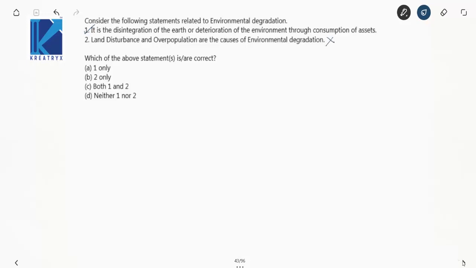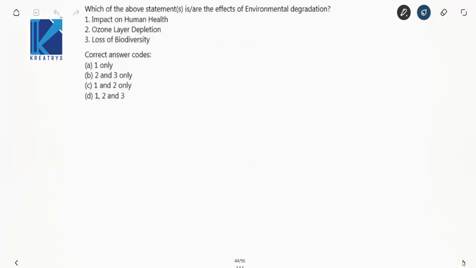No, this is not the exact reason. So your answer will be only one. Which of the above statements are effects of environmental degradation? Effects of environmental degradation. Impact on human health? Yes. Are the effects right? Yes. Now ozone layer depletion? Yes, perfectly right. Now loss of biodiversity? Yes, perfectly right. So your options are 1, 2 and 3.